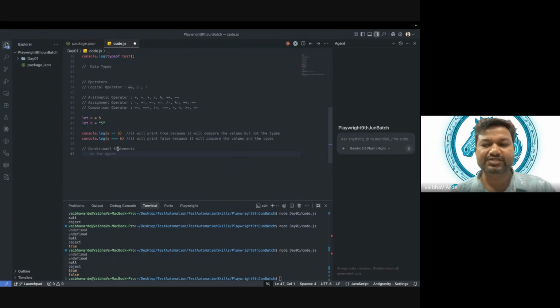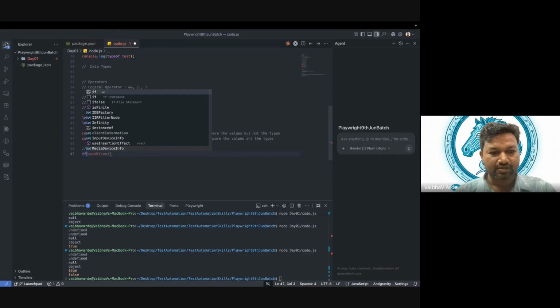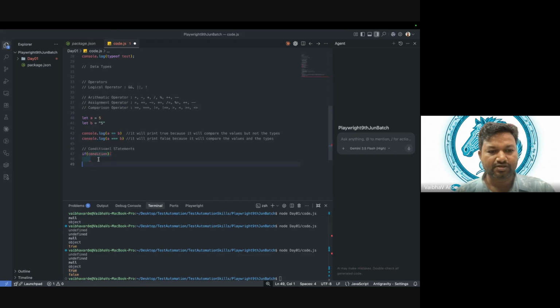When we are talking about conditional statements, particularly if we are talking about if else, if is a conditional statement. If condition, and then followed by the condition, right? So this is one conditional statement.